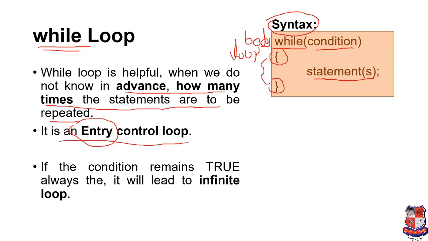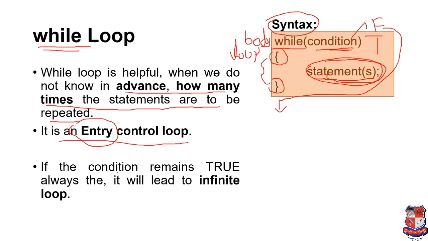Now how will this while loop be executed? Firstly the while loop checks the condition. If the condition is true, then and only then the statements are executed. But if this condition is false, then the statements are skipped and control of the program will be directly given over here.